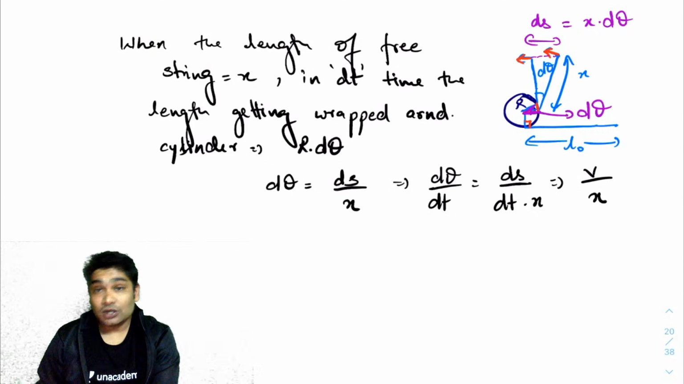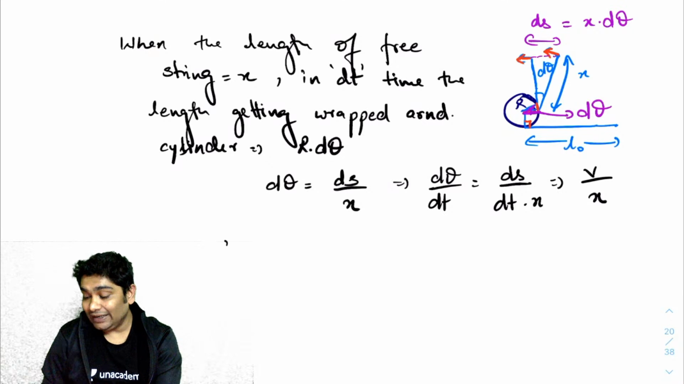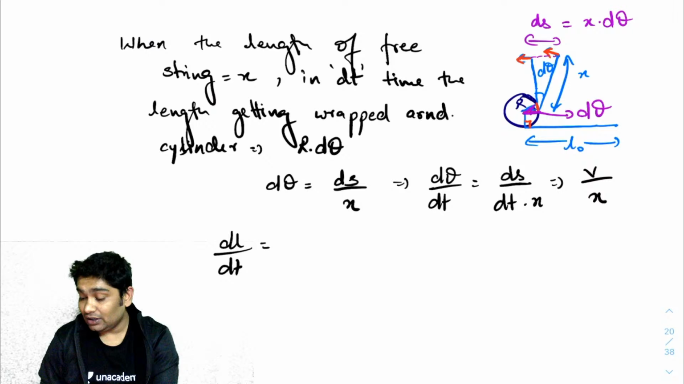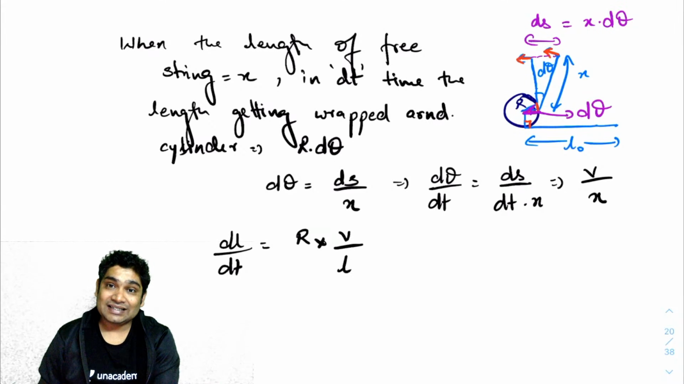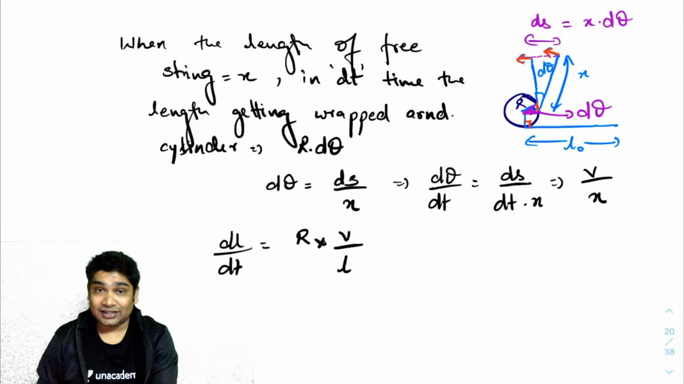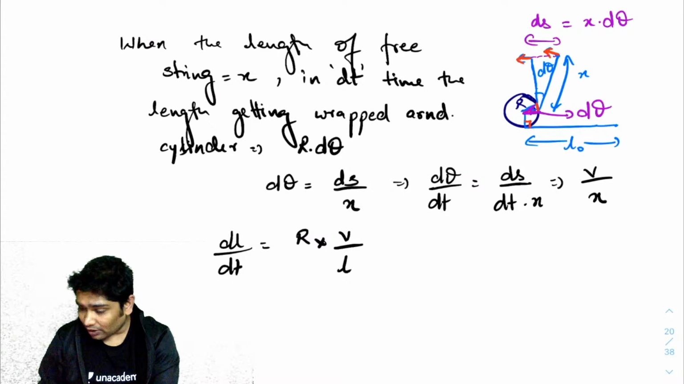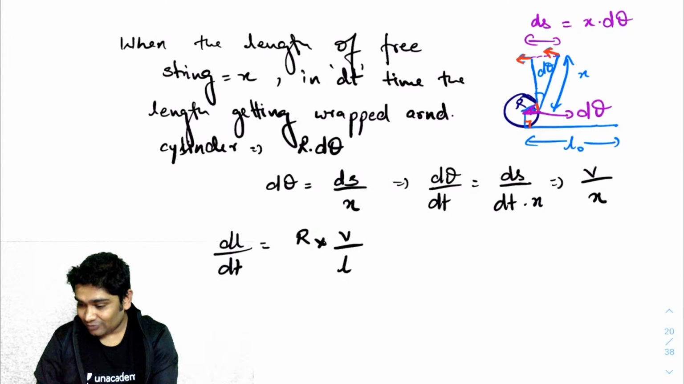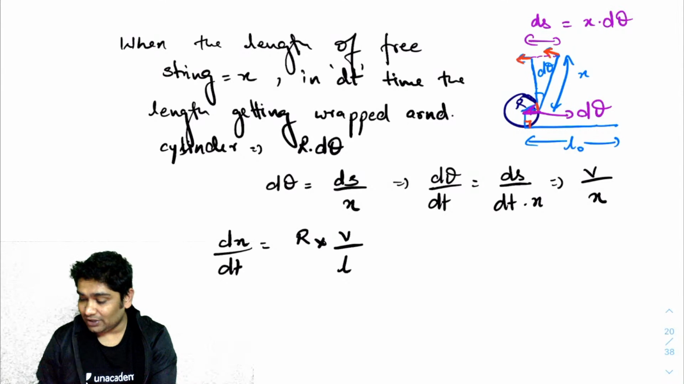So the length wrapped, let's call that dl. The rate at which the length is getting wrapped is capital R times v over x. That is the total length right now, and dl length would be reduced in some time, right? Or let's use dx only, where dx is the length that got wrapped. I hope you realize that this will be the equation.